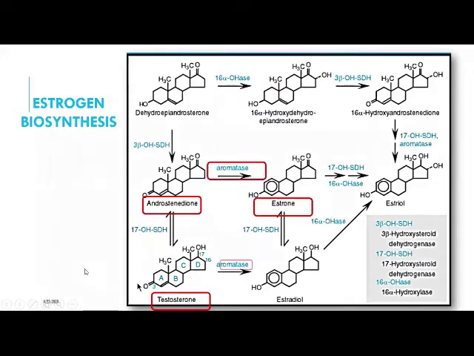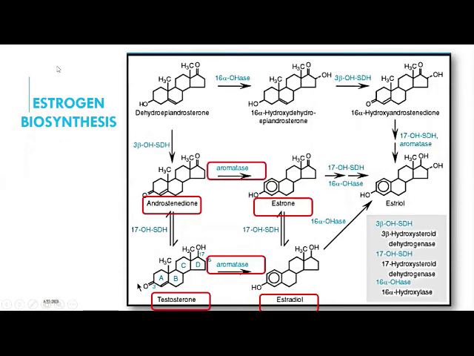So again testosterone, by using the aromatase enzyme, gives the structure of estradiol; again the A ring of testosterone is aromatized. Then estrone, by using 16 alpha hydroxylase, is converted into estriol. Again this is also a kind of estrogen. Some more estrogen is also produced from various androstenes like 16 alpha hydroxy androstenedione, by using the 17 hydroxy steroid dehydrogenase enzyme as well as aromatase enzymes. Again it is converted into estriol.